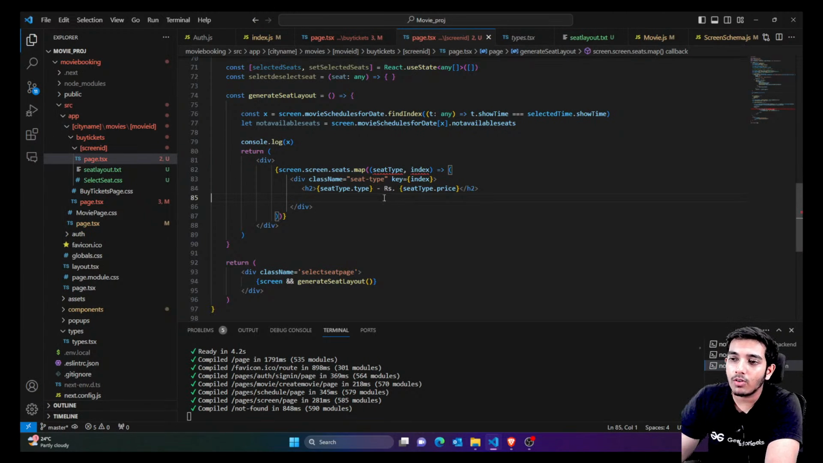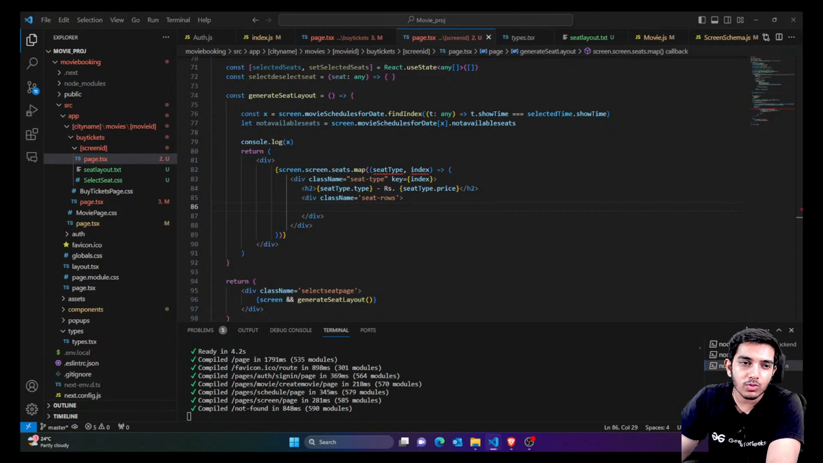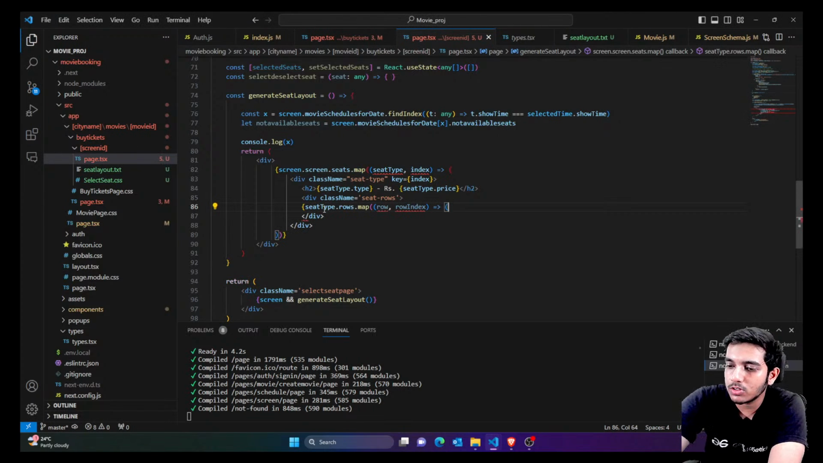Now inside the layout you have the seat type name and seat type price. After this you want to show the rows. For that we previously created a class named seat rows. Everything is the same, I'm just repeating it so that the format is understood by you all. Inside this I'm going to map my rows. Whatever rows are here, for example x number of rows, x number of rows would be shown. Now you have the rows.